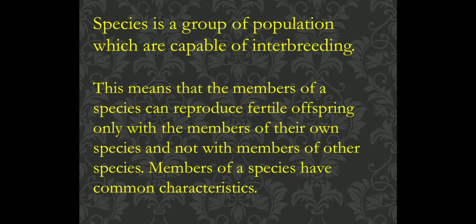Today we'll study about the species. What is it? It is a group of populations which are capable of interbreeding. This means that the members of a species can reproduce fertile offspring only when they mate with members of their own species, not with members of other species. Members of a species have common characteristics. For example, different varieties or breeds, different species of mango tree, different species of jamun, different species of cow, different species of peacock, different species of lion, etc.